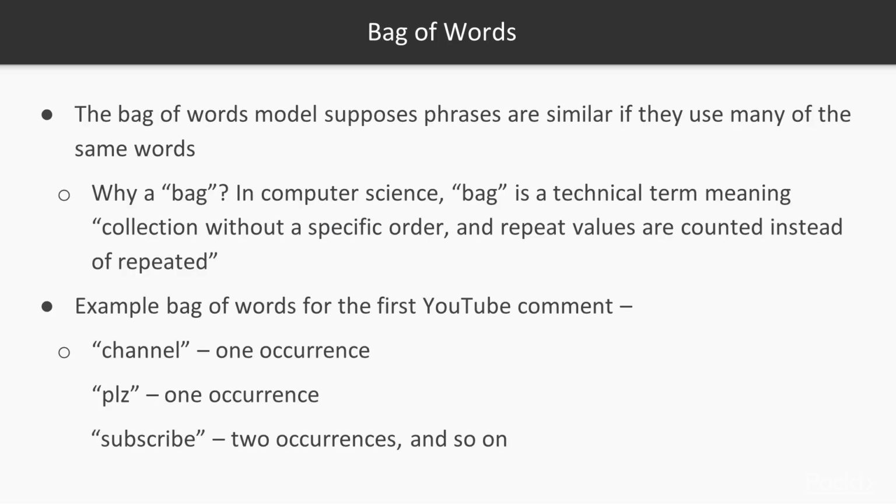The bag of words model does exactly that. It takes a phrase or sentence or document and counts the number of times each word appears. We use the word bag because in computer science, a bag is a data structure that keeps track of objects like an array or list does, but in this case, the order is not important. And if an object appears more than once, we just keep track of the count rather than keeping all the repeats. So for example, the first phrase from the previous slide has a bag that has the word channel with 1 occurrence, PLZ with 1 occurrence, subscribe 2 occurrences, and so forth.